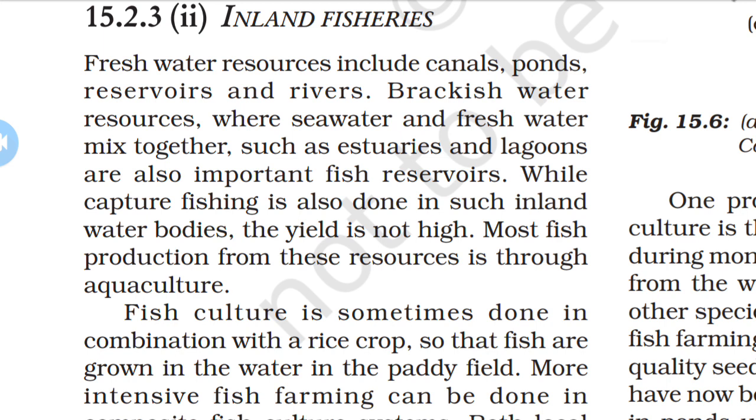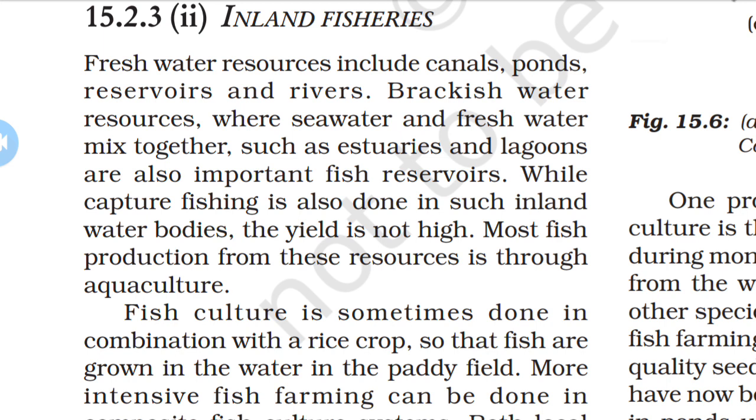Okay, so here are two advantages for rice. As we know, the rice crop is very well developed with the help of water, and as we keep the water, the breeding of fishes also develops in such a farm. So there are very good benefits with this culture, that is inland fisheries. These are the twofold benefits to the farming. So it is a good advantage for farming: rice crops as well as fish production, both are advantages to the farmer.